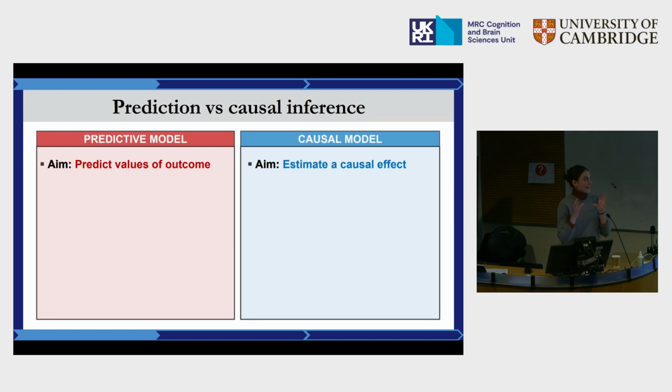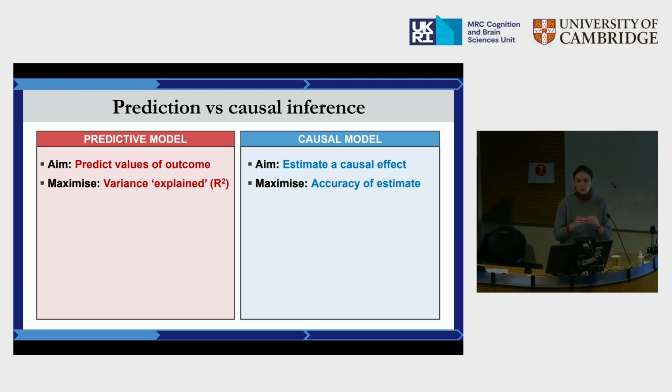This means that when we do a predictive type of model as compared to a causal model, we inherently have different goals. In a predictive modeling framework, we are trying to predict values of an outcome instead of estimating a causal effect. This means that we are trying to maximize two different things when building our model. In a predictive model, what we want to maximize is our R-squared, or variance explained, whereas in a causal inference model, we want to maximize the accuracy of our estimate.